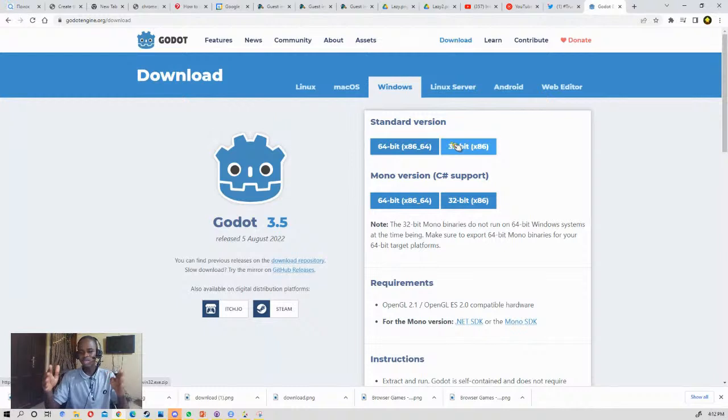It looks almost like Python. If you have experience with Python, it will look familiar, but it's not completely Python, so don't fall into believing that it is. It is different. So to download, just click on download.